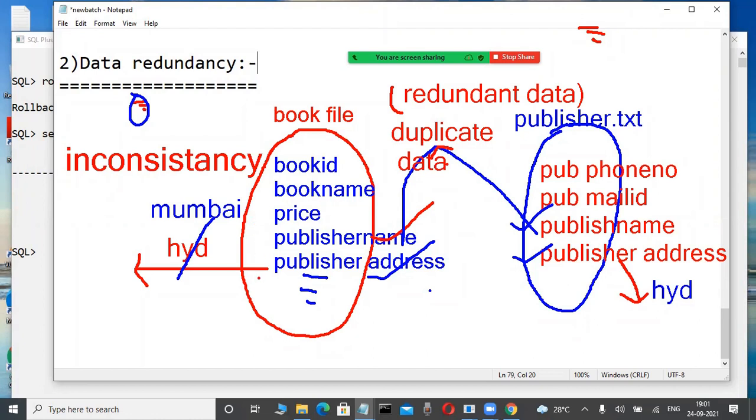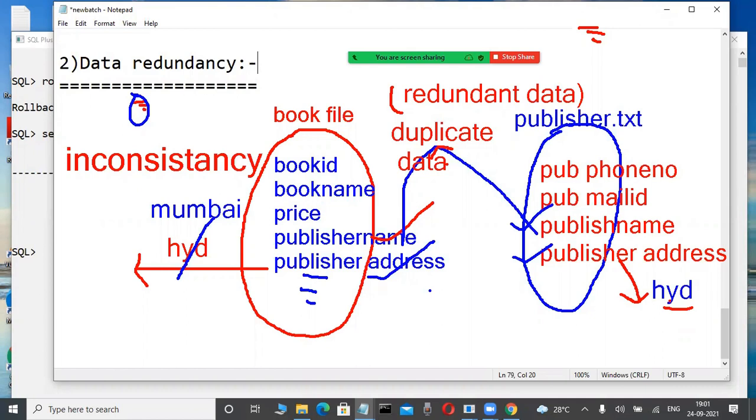Consistent data is not there throughout the project. Here the publisher address Mumbai is there in this file, but in another file the publisher address Hyderabad is there. That is not consistent data. Inconsistency is the biggest problem in the flat file approach. That's why duplicate data is there, but unfortunately duplicate data is also there in future databases. But here the main problem is there.